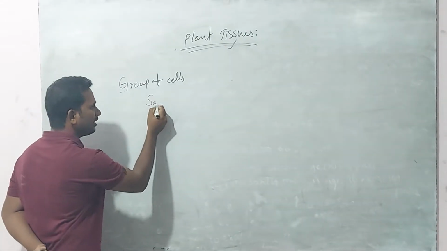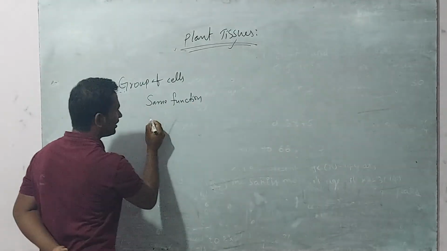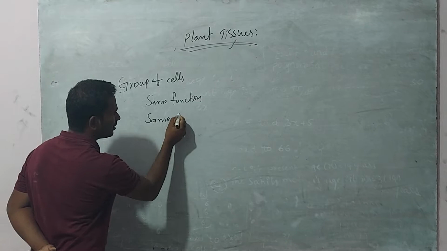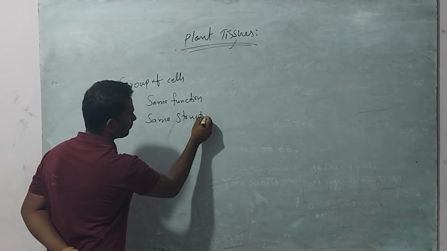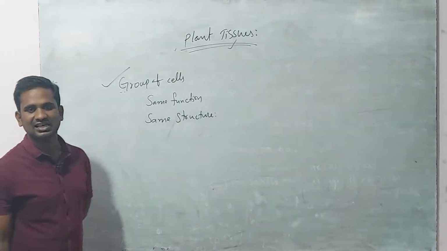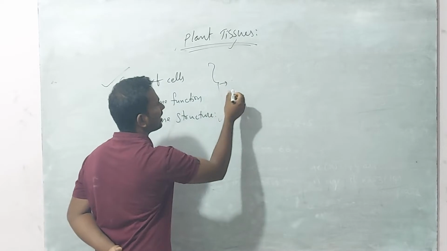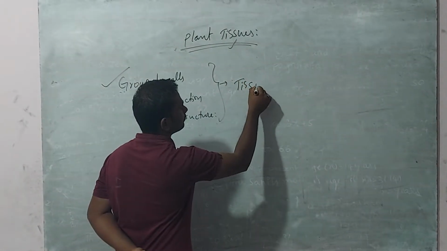It must show the same function as well as the same structure. This type of group of cells is known as a tissue.